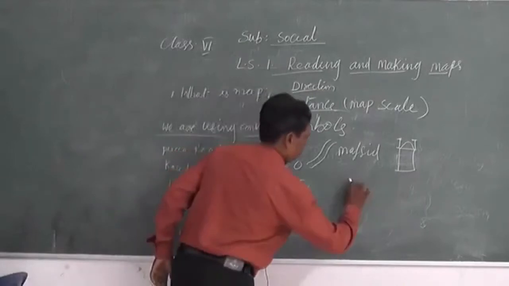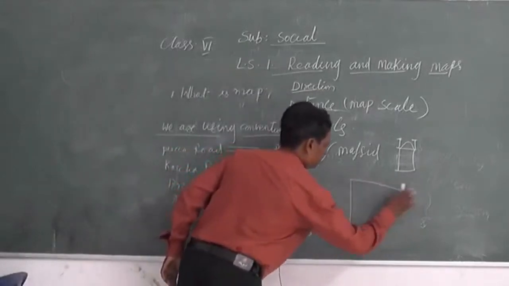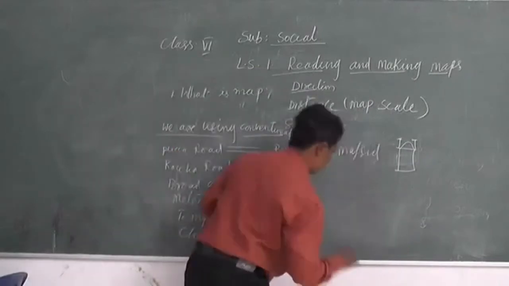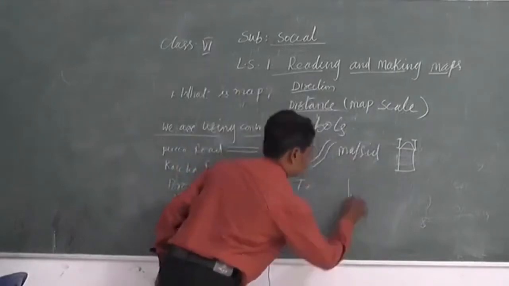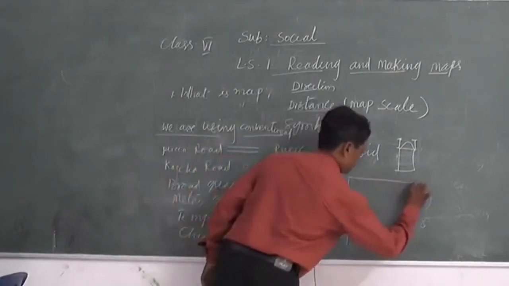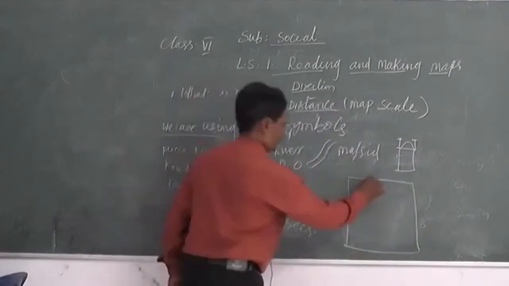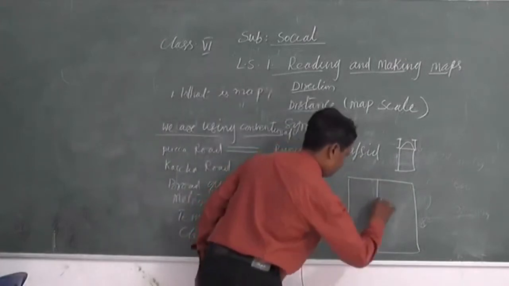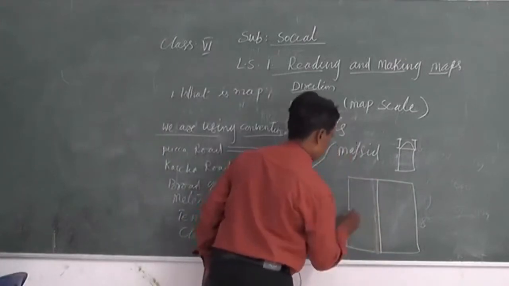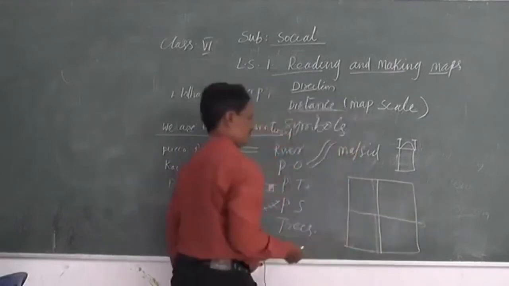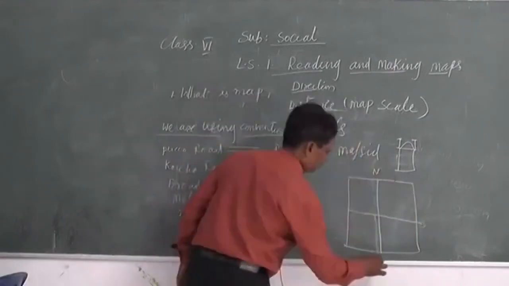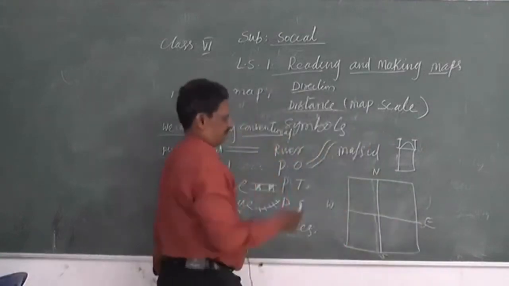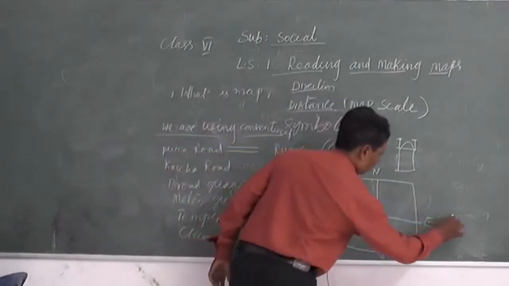Suppose, how do you show the directions? This is a place. So we have to divide it. This is north, south, east, and west. Generally, what do you find in the east?